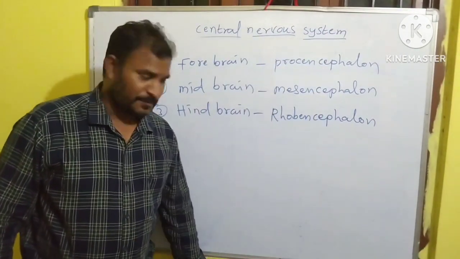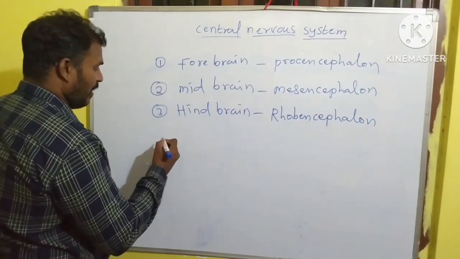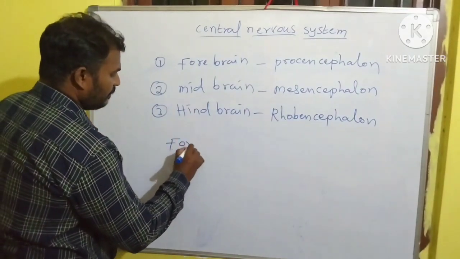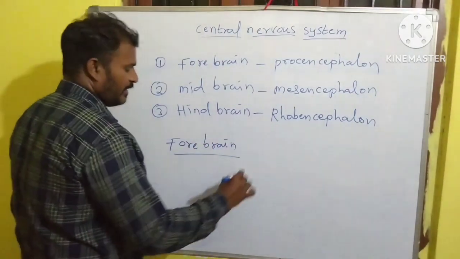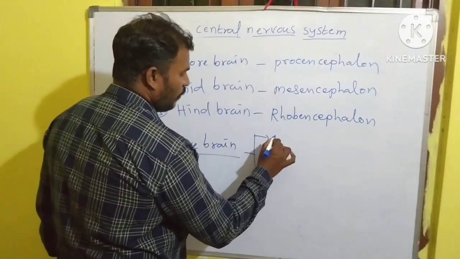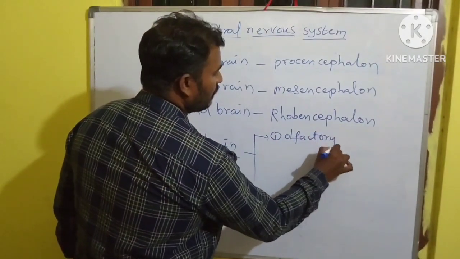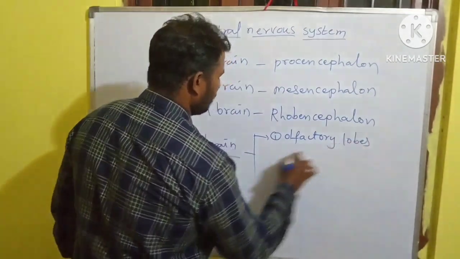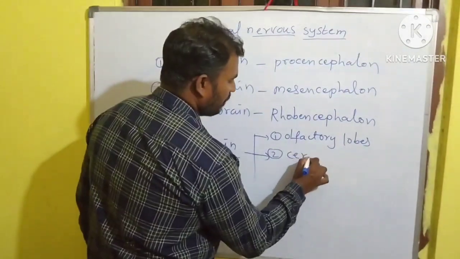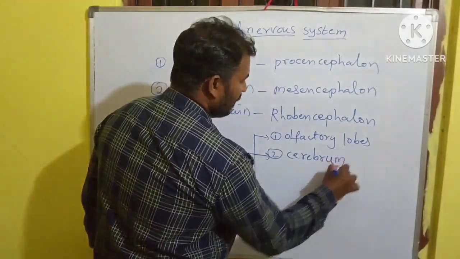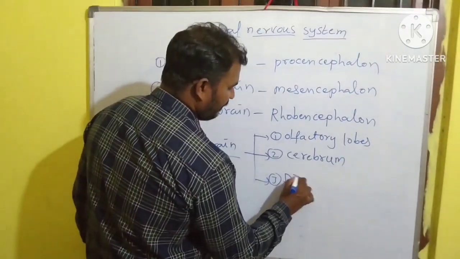For example, the forebrain has different parts: one is the olfactory lobes, the second one is the cerebrum, and the third one is called the diencephalon.